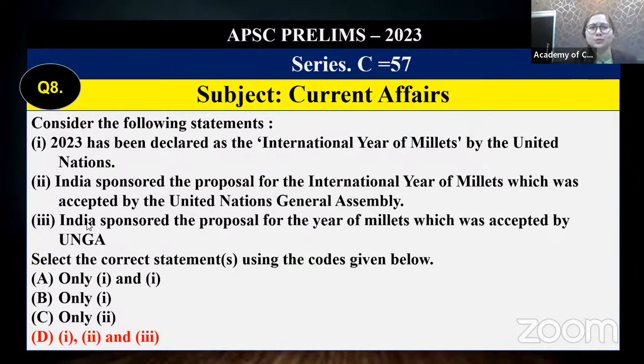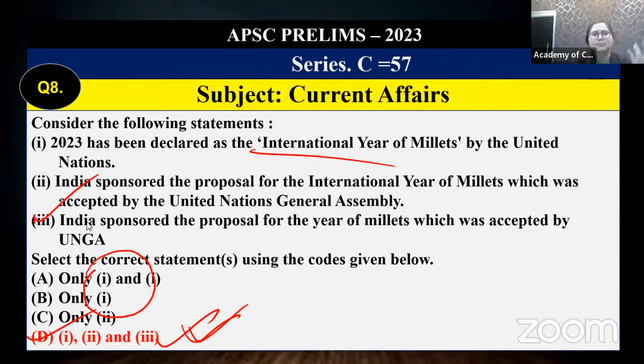Every one of us knows that 2023 has been declared as the International Year of Millets. Everyone is speaking about it. Another very important point, I'm sure every one of you knows, is that India had given this proposal in UNGA for observing this year as the International Year of Millets. So statement 3 is also true. You cannot find statement 3 in any of the options except D. So automatically option D becomes correct with simple, logical reasoning.